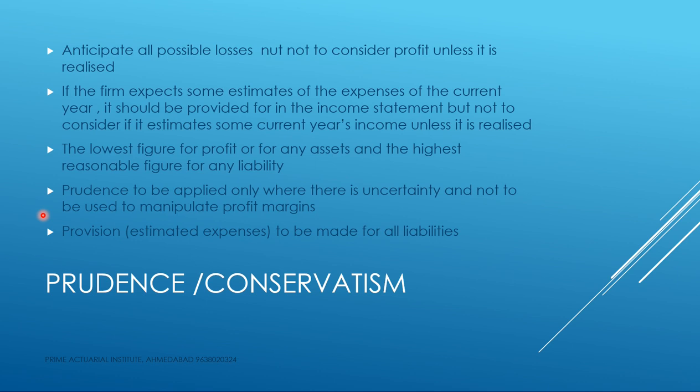They want to show the lower profit, because if eventually his estimate goes wrong, then still he is playing safe. He has already shown a higher expense in the year 2020, and the expense shown is already $1,300. So he has already charged a higher amount of expense in the current year.